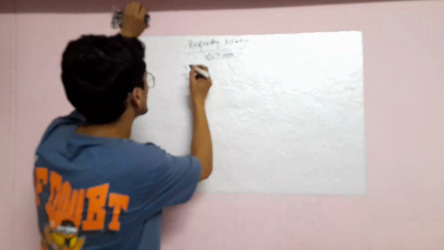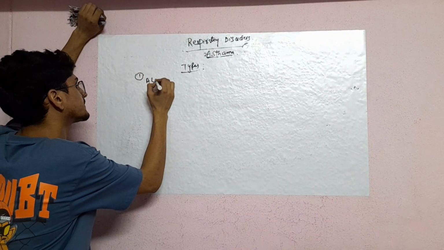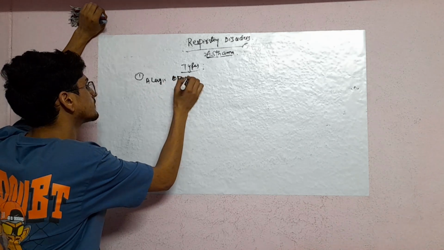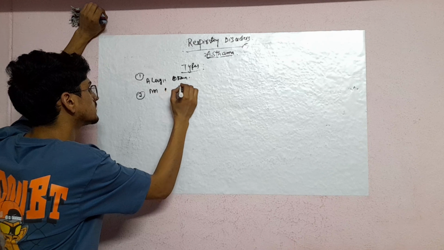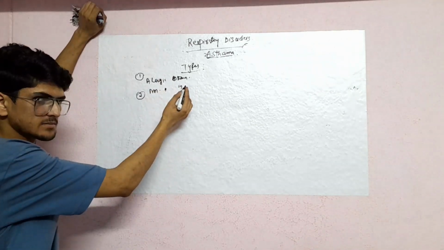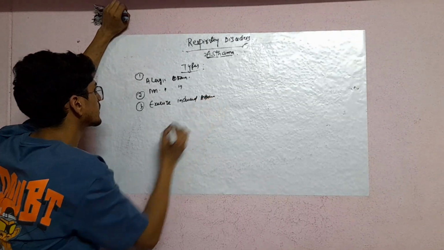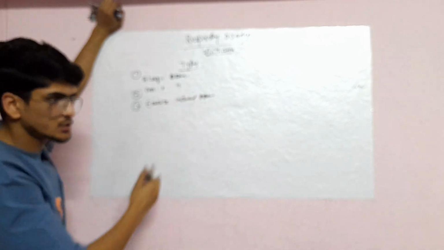So one type, allergic asthma, non-allergic asthma, exercise-induced asthma. So allergic asthma, non-allergic asthma, exercise-induced asthma.